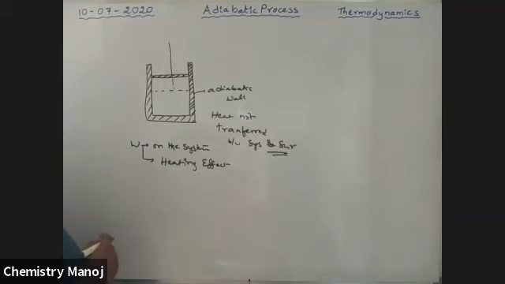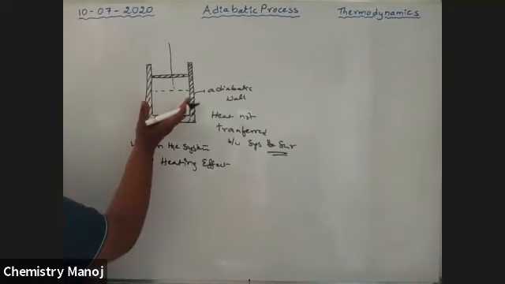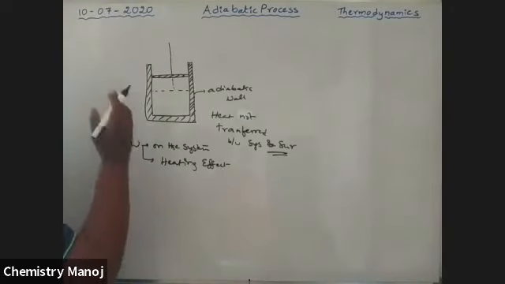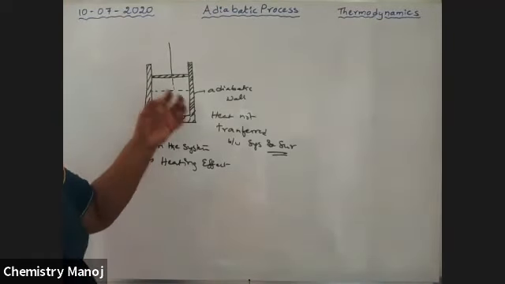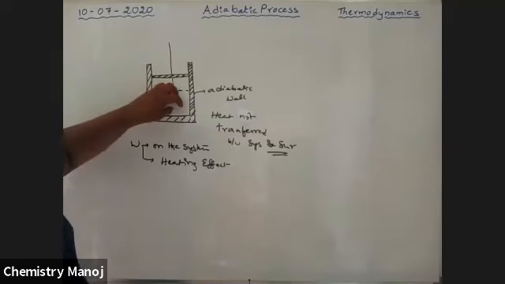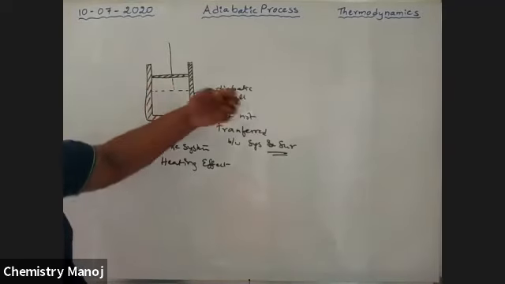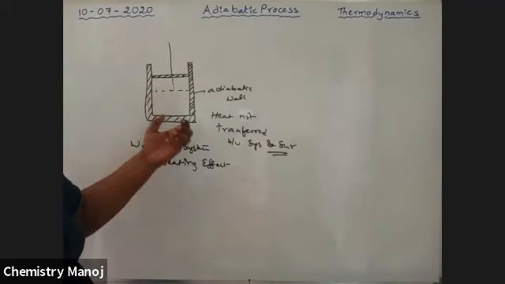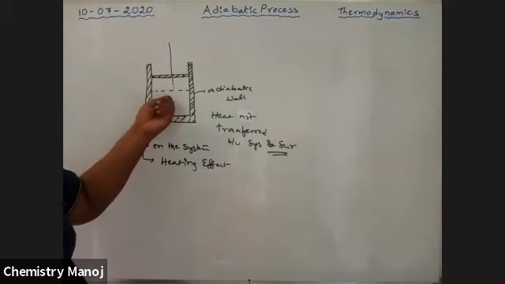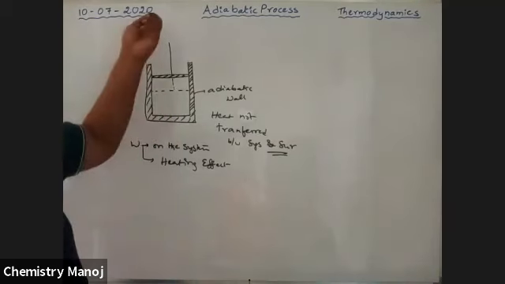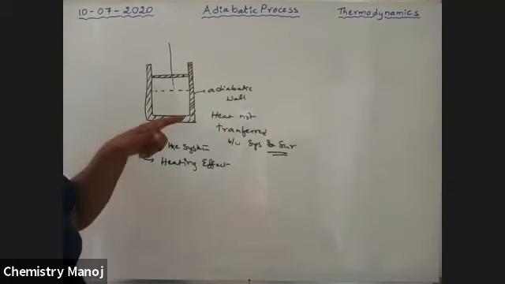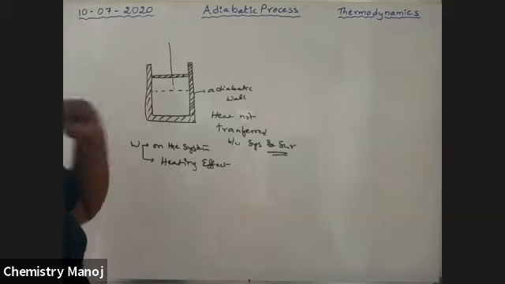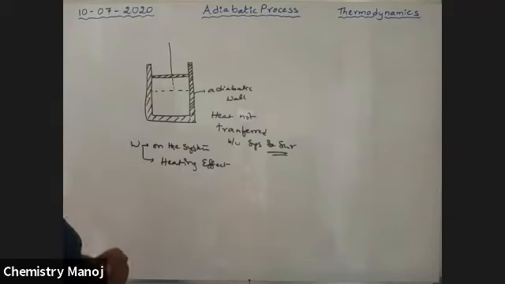If work is done by the system, it loses some energy. That energy comes only from the gas inside, since there is no external source. Because the gas moves the piston upward and does work, it loses some energy, so the system gets a cooling effect. Its temperature should decrease.